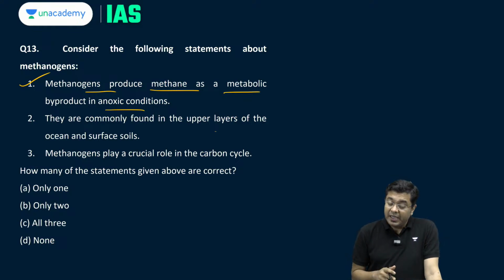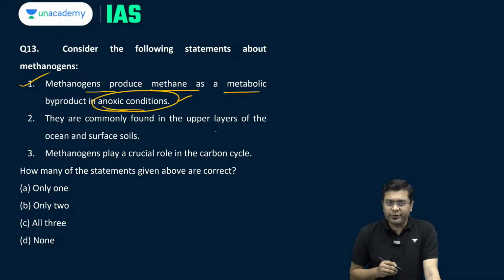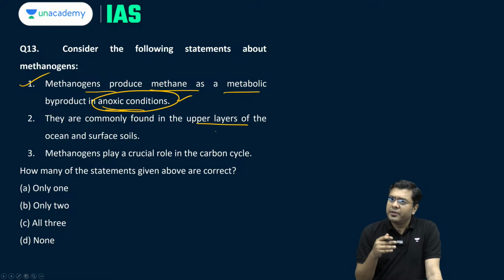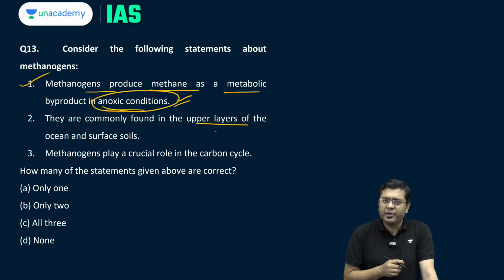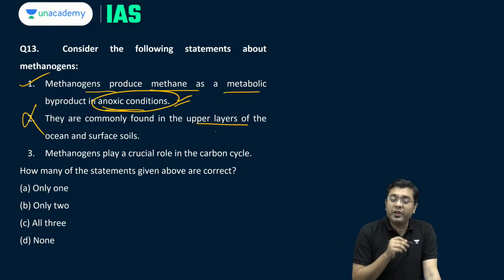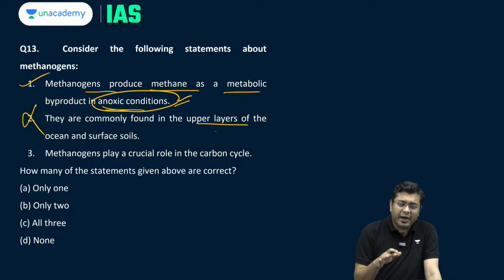They are commonly found in upper layers of oceans and surface soils. Apply your logic here. If the first statement is correct, second statement can never be correct. Why? Because the first statement talks about anoxic conditions, means lack of oxygen. But when we talk about upper layers of ocean, surface soil, there you have availability of oxygen. So, can a microorganism which prevails in anoxic conditions be found generally in these abundantly oxygenated areas? No. They are rather found in saline lake formations underwater, underground, and in the wetlands at a lower level, etc.